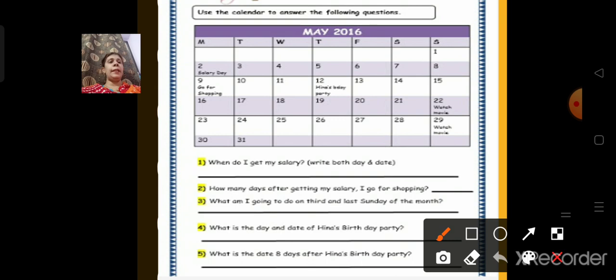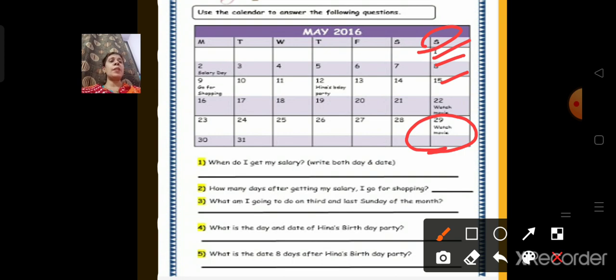Now here is Sunday. Correct. So what am I going to do on the third and last Sunday? The first Sunday, second Sunday, third Sunday. On the third Sunday I am not going to do anything. And on the last Sunday, what will I be doing? I will be watching a movie.